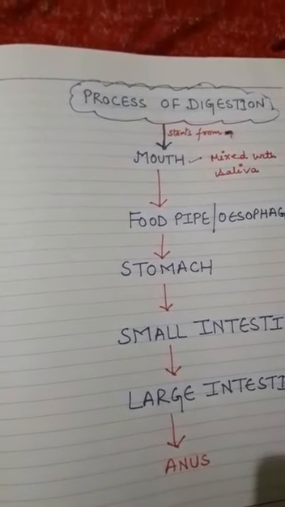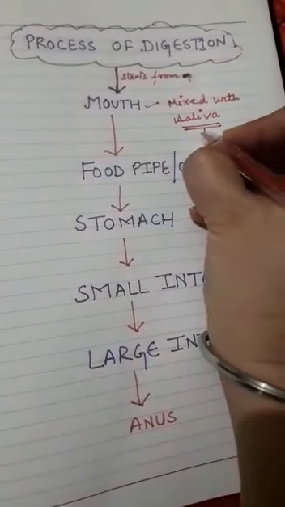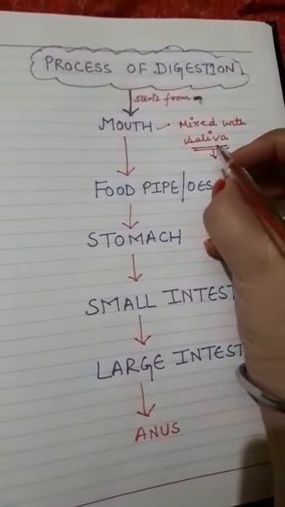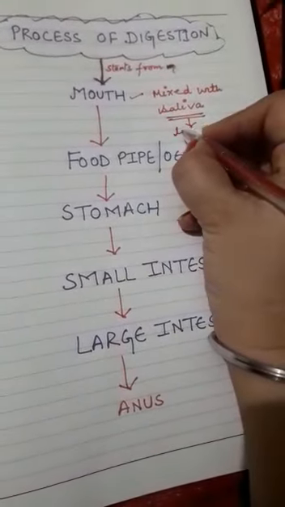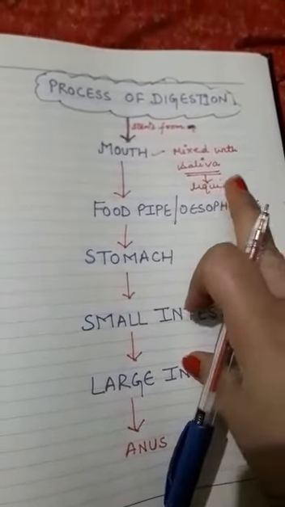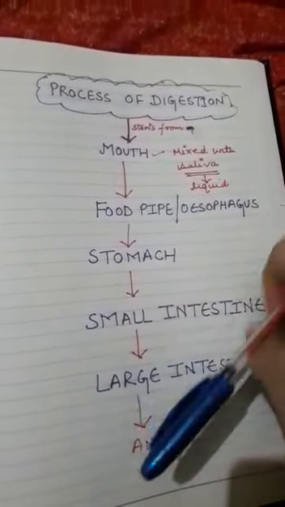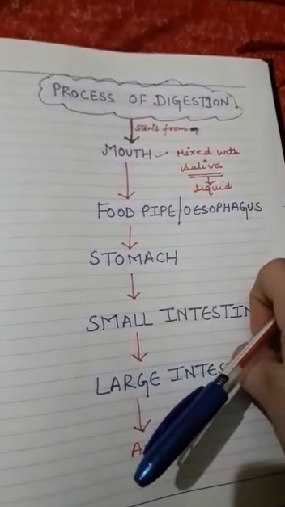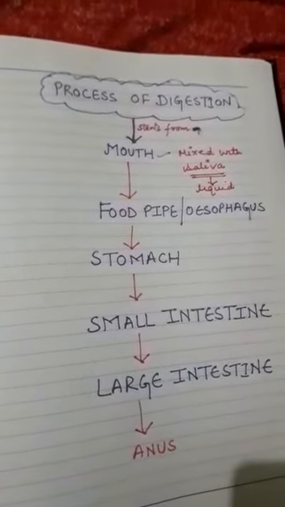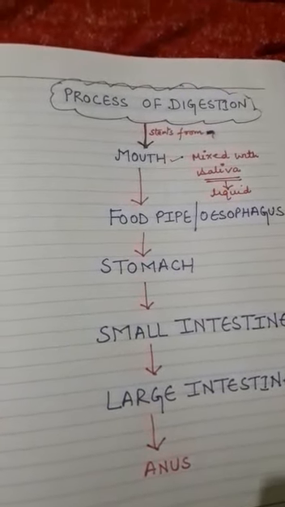Now, what is the function? What is basically saliva? Saliva is a liquid that is present inside our mouth, and it is secreted by the salivary glands. Now, where are these salivary glands? You will ask, ma'am, where? They are located at the front of the ears.